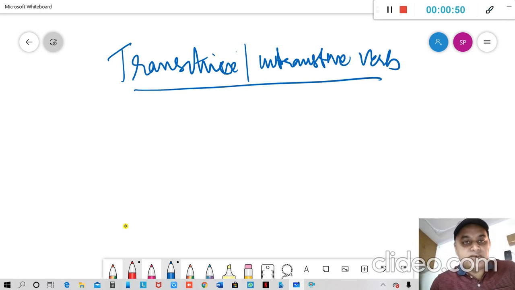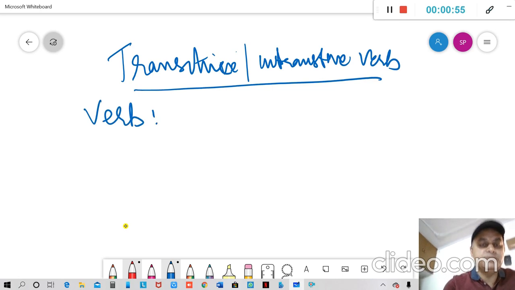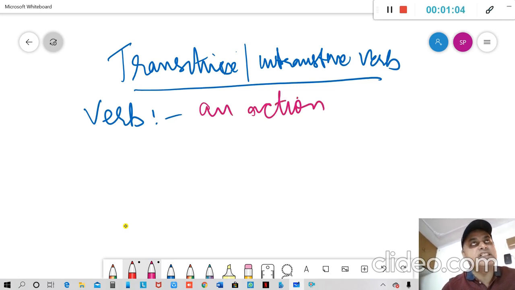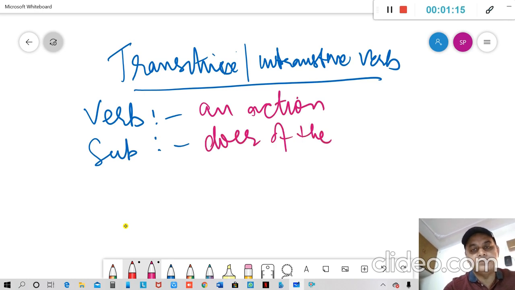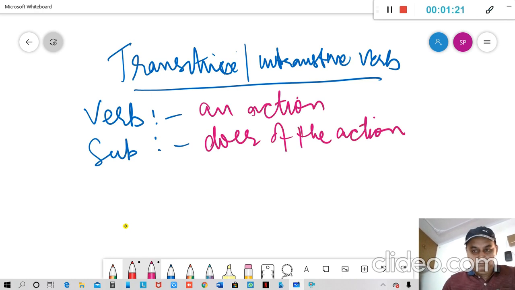In order to understand transitive and intransitive verbs, first of all, we must know what a verb is. A verb is an action. Any action is a verb, and then there is a subject. The subject is the doer of the action. That means the action is done by the subject always. And then there is an object.